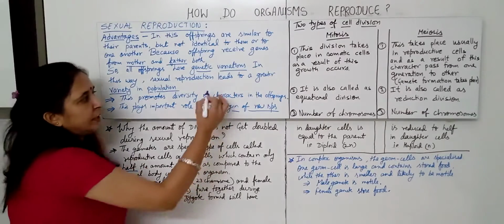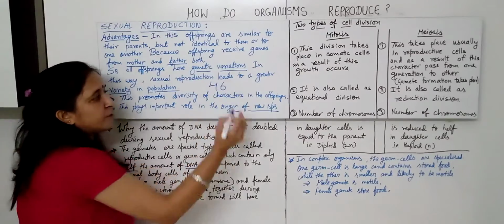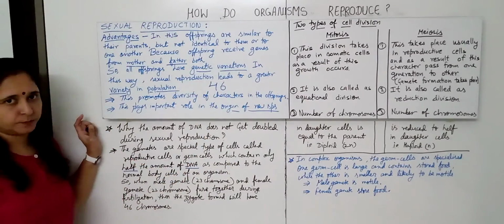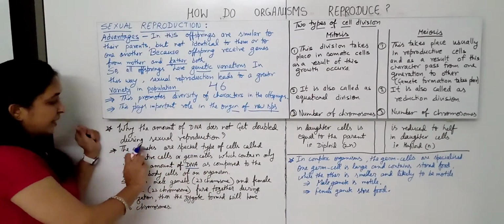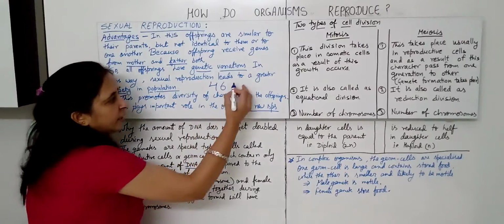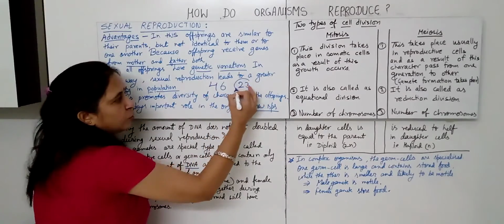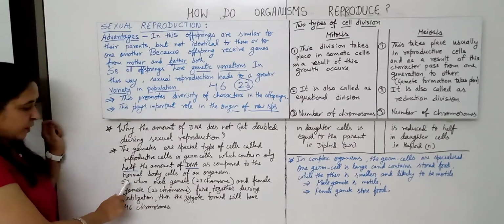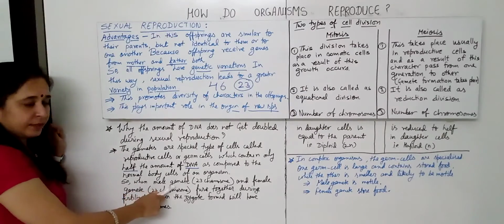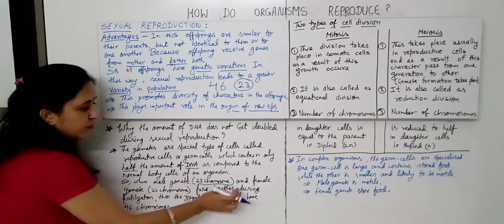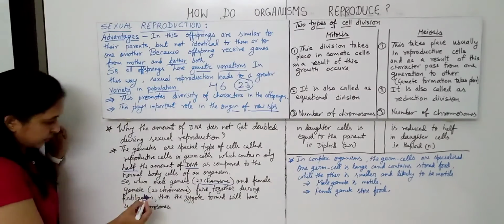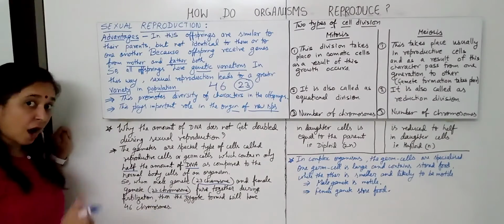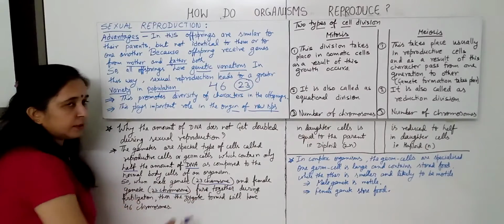A normal body cell contains 46 chromosomes, while the gametes contain only 23 chromosomes. That's why.